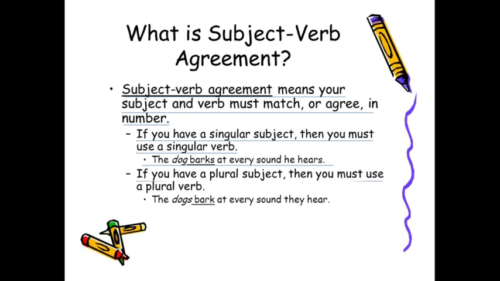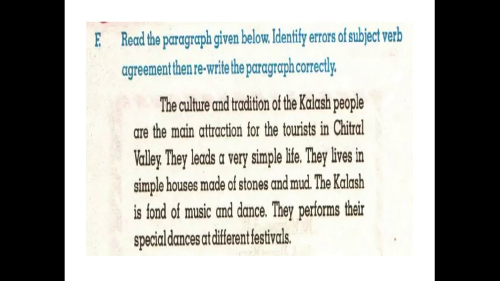If you have a plural subject, then you must use a plural verb. For example, the dogs bark at every sound they hear. Dogs are plural, so the verb used here is without S. So according to this rule of subject-verb agreement, correct this paragraph.